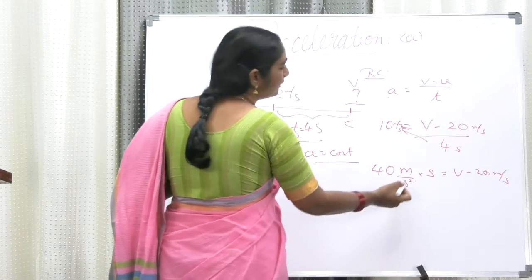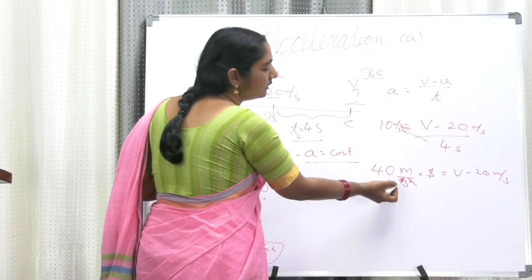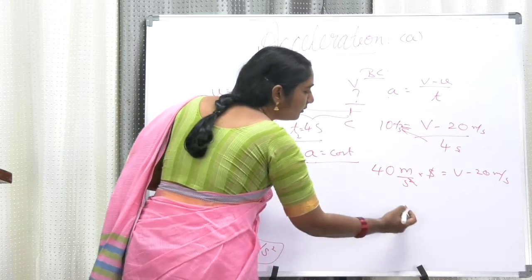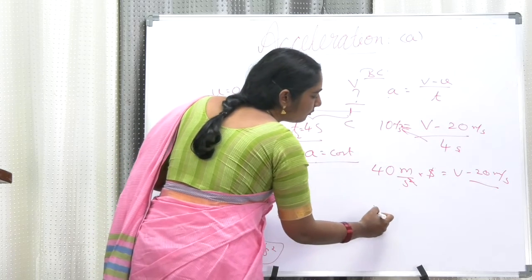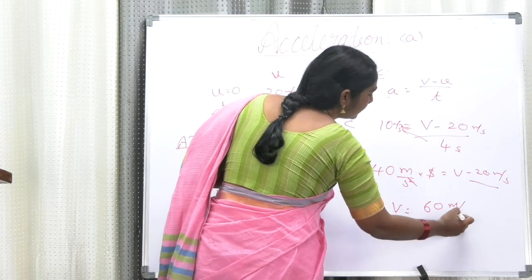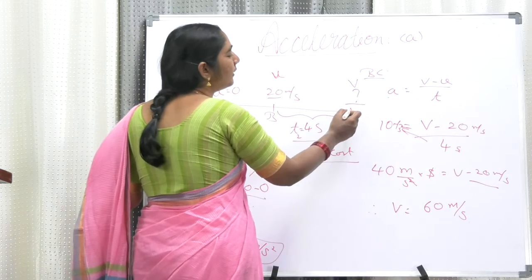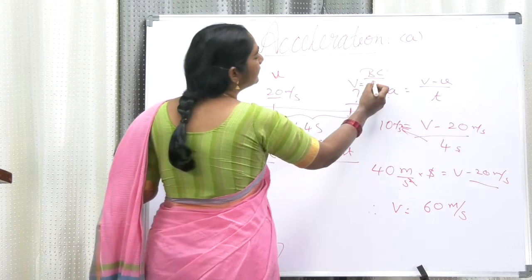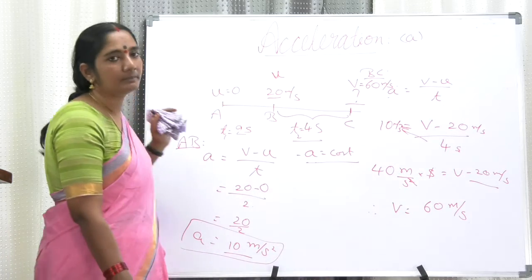Please don't neglect that. Now 1 second here I can cancel. So now also the value is 40 meter per second. Now I can bring this 20 this side. It becomes plus 20. So therefore V is equal to 40 plus 20, that is 60 meter per second. So by the time this person goes to the point C, the velocity of his vehicle is 60 meter per second. So I think now you understood the meaning.